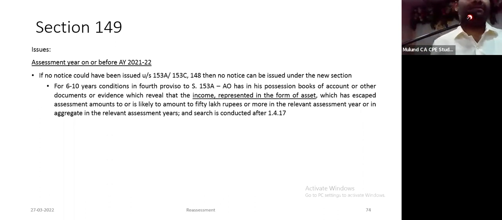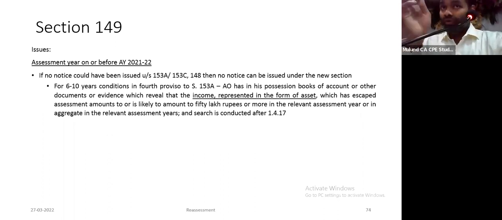Very simple example. Under 153A, you could have reopened for 6 years. If you want to go from 6 to 10 years, fourth proviso to section 153A says that AO has in his possession books of accounts, documents, evidence which reveal that income represented in the form of asset has escaped assessment of more than 50 lakhs. Under old 153A, 6 से 10 साल में if you want to reopen, income represented in the form of asset must have escaped assessment.